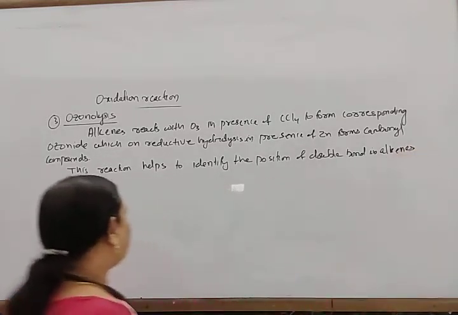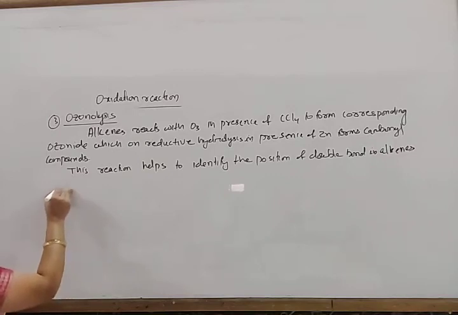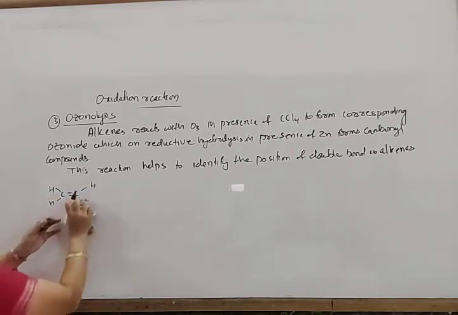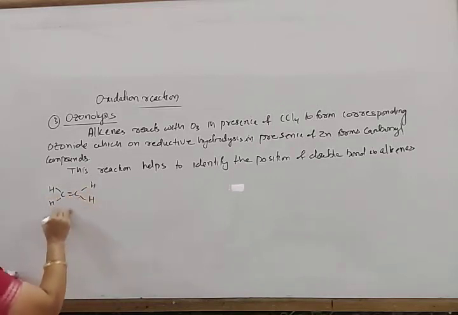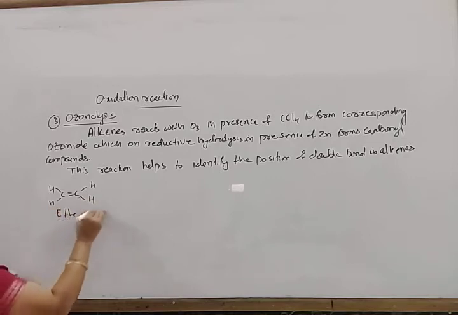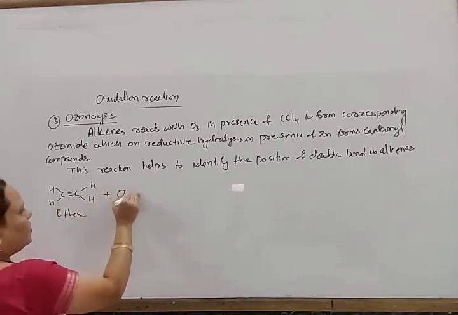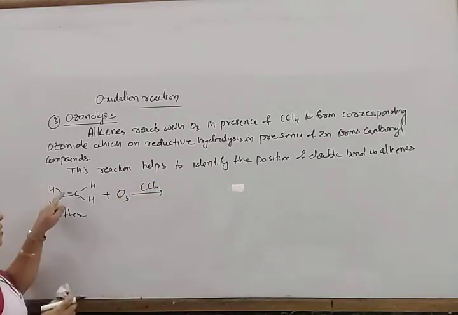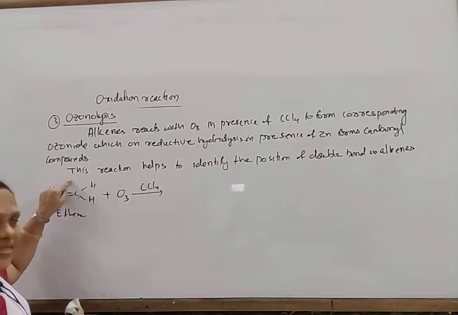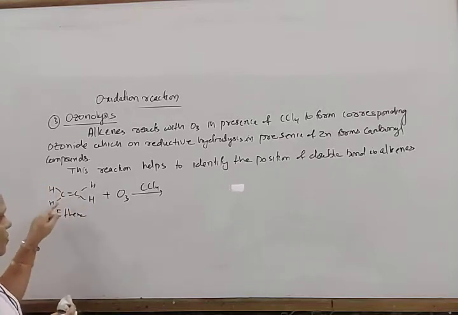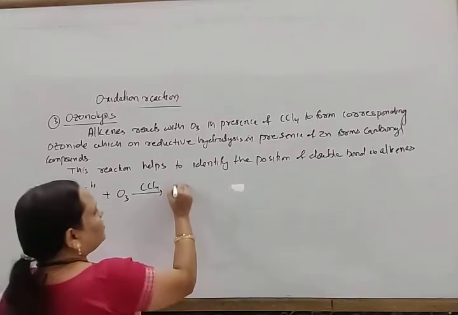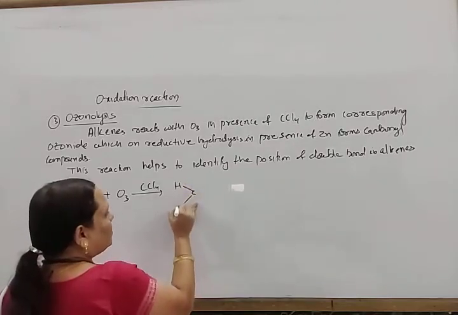Look here. Suppose ethene is there, C double bond C, here H. When ethene reacts with ozone in presence of carbon tetrachloride, this bond breaks and one oxygen forms an oxide linkage and two oxygen atoms form a peroxide linkage. So one peroxide linkage and one oxide linkage are there, and in this way it forms an addition product.